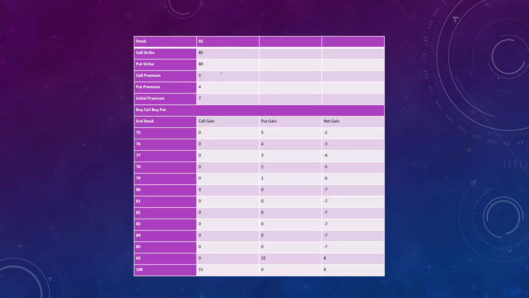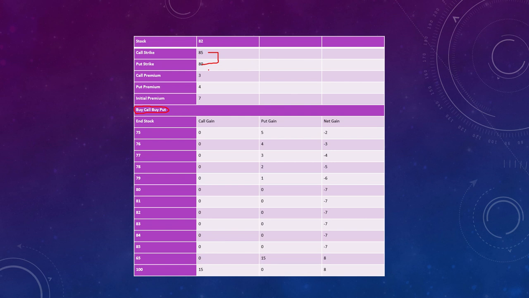Okay, so here we have the strategy. Here again we buy call and buy put. In the previous strategy also we were buying both call and put. Here also I am buying both call and put, but in the previous straddle they were buying at the same exercise price. But in a strangle, the call strike price is higher than the put strike price. As you can see here, call is higher than put.